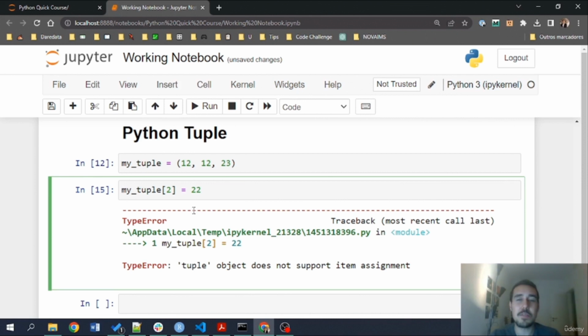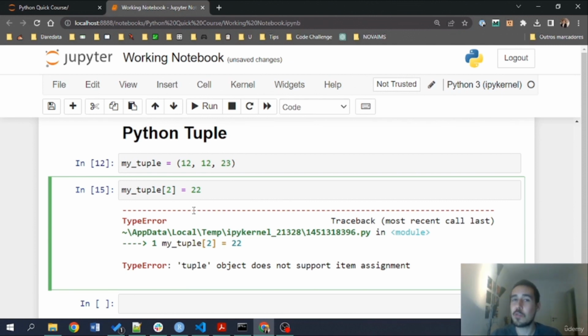Also, tuples are a bit faster than lists to access and to write, just because of that immutability property, meaning that they are not mutable and we cannot change them in place. Now, this is basically the Python tuple. They are indexed just like lists. All the things that we've learned about indexing lists apply to tuples.